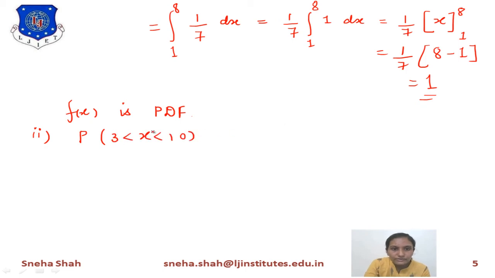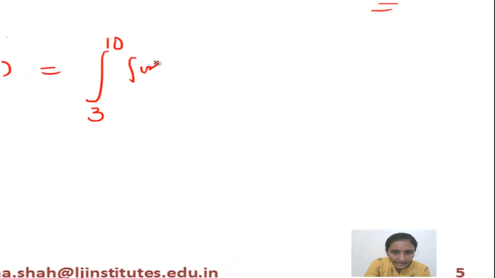So if you want to find this, we start with the integral from 3 to 10 of f of x dx. Now this can be divided into two parts, 3 to 8 plus 8 to 10.